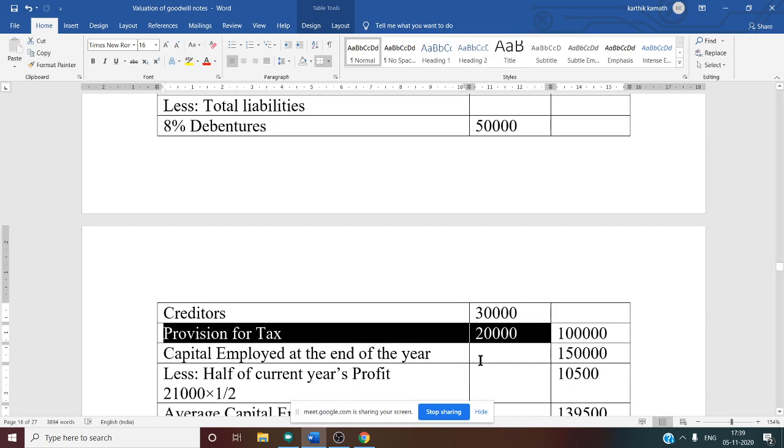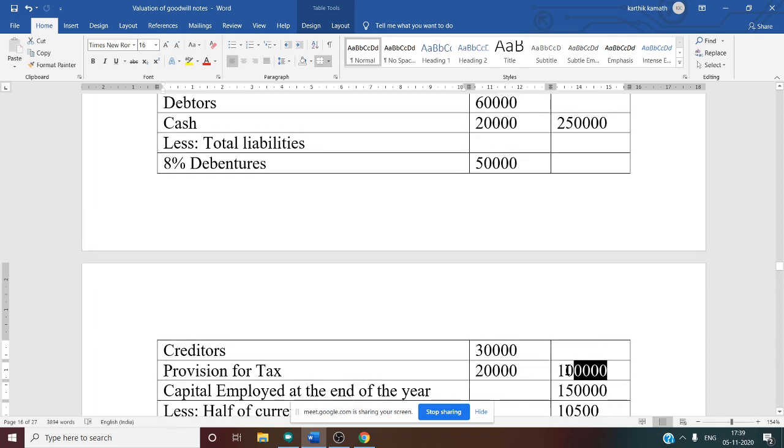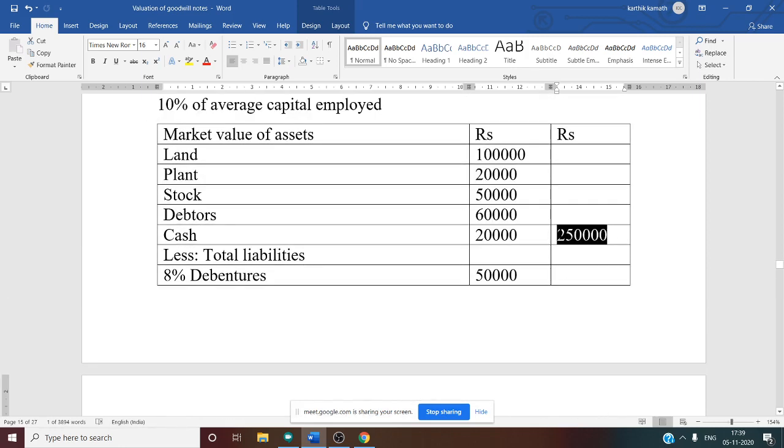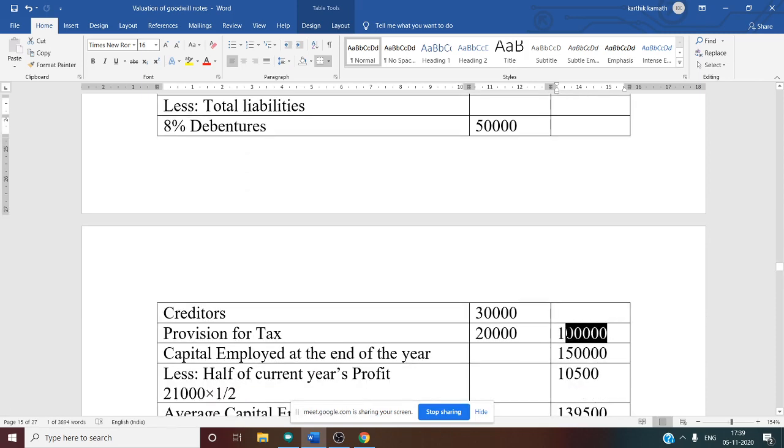And it doesn't involve shareholders fund. That is also very important. So total liability answer is 1 lakh. Capital employed is equal to asset minus liability. So asset answer minus liability answer, 2,50,000 minus 1 lakh. You will get capital employed at the end of the year.